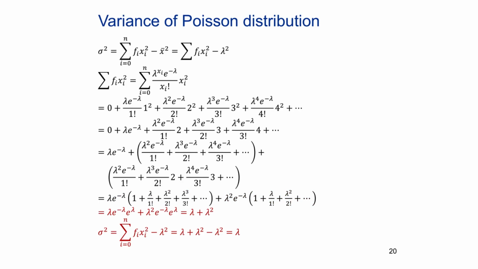On simplifying, we get the summation of f sub i times x sub i squared as lambda plus lambda squared. This result, when substituted into the expression for variance, gives lambda. Hence, the variance is derived as lambda.